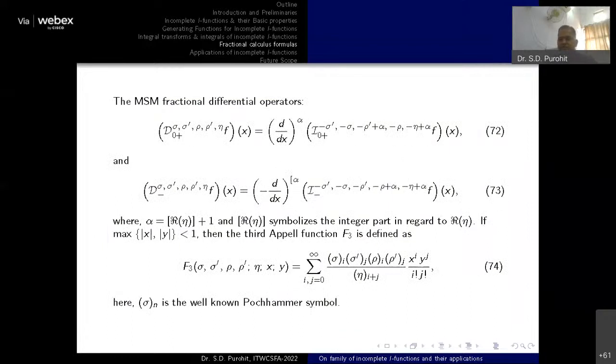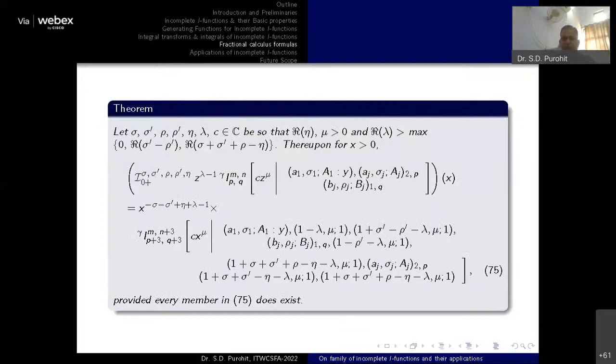These are the fractional derivative operators, okay, and they are defined in terms of the fractional integral operator. Again, the function f1 is used, F3 is used in these operators, it is an Appell function of this particular type. Okay, so these are a few image formulas associated with the incomplete I functions, and they are available in the research papers. So the MSM operator of the lower incomplete I function is given by this one.